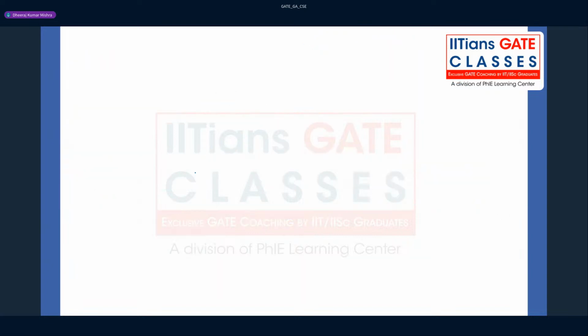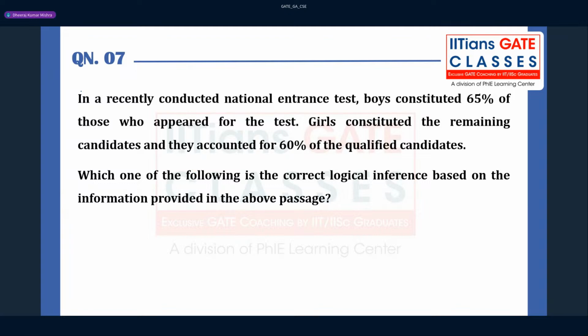Chalo, next. Question number 7 is again something where they have given some statement in a recently conducted national entrance test. These kinds of statements you will find in your different newspapers, right? In the recently conducted national entrance test, you can say NET, boys constituted 65% of those who appeared for the test.